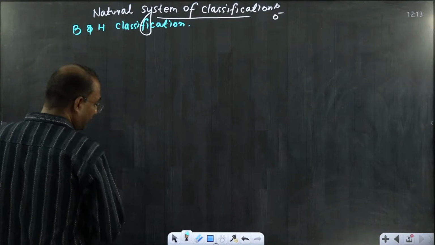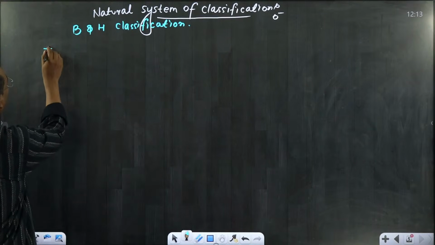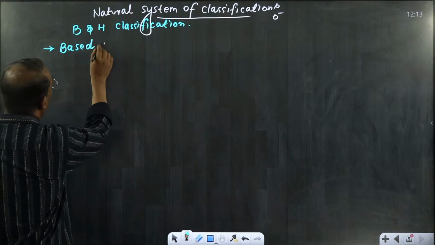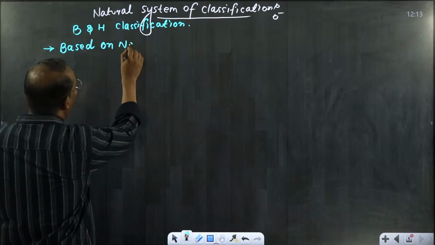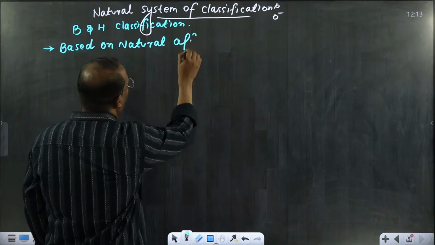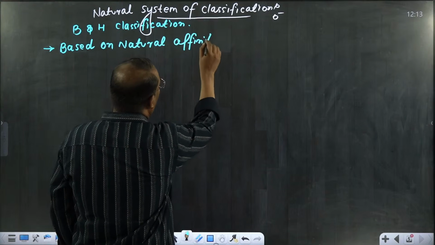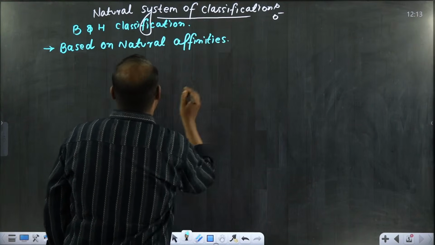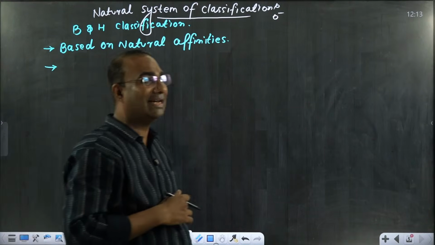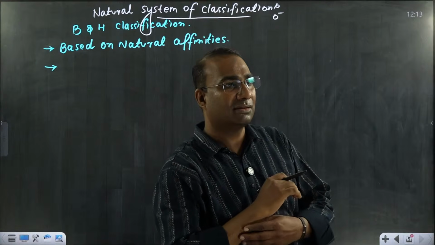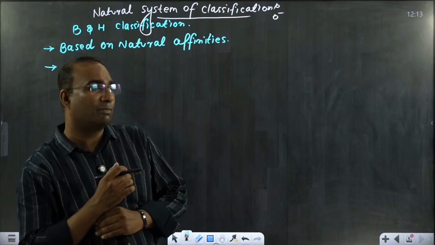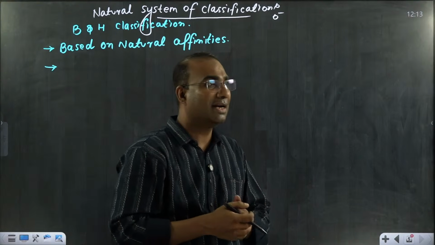And this system of classification is based on natural affinities. In our NCERT, a small gap is there. So please mention these small points in your NCERT.